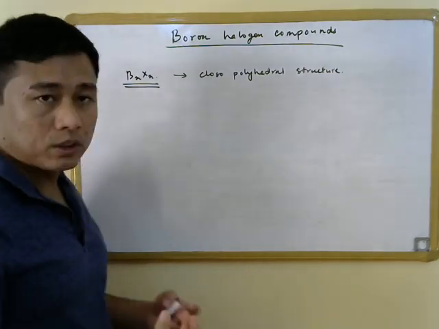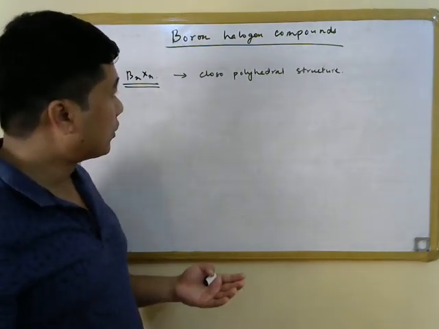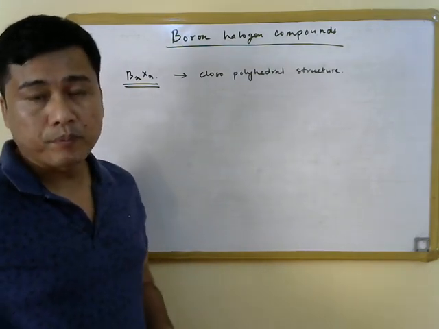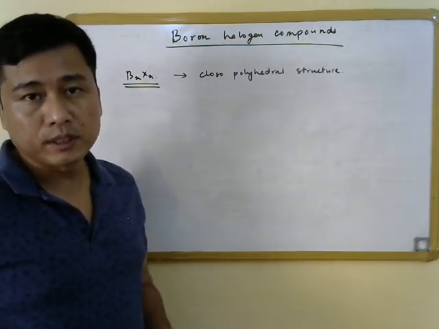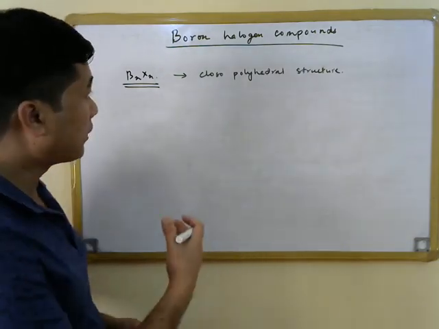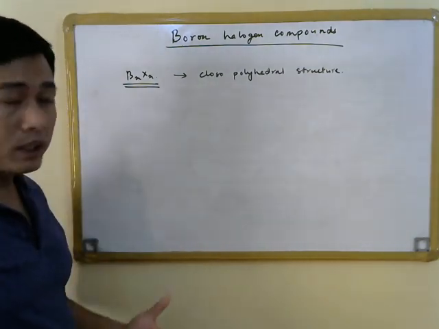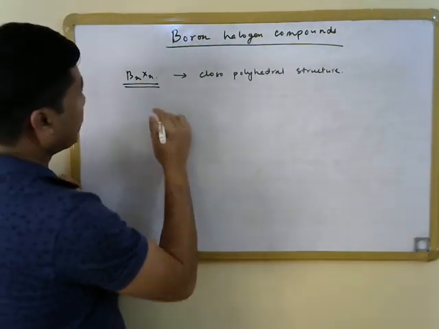We already know how to draw the structure of these polyhedrons, starting from n equal to 4 tetrahedron to dodecahedron. We have drawn these structures, as well as the icosahedron also. So we can draw the structure of these boron halogen compounds in the same way.